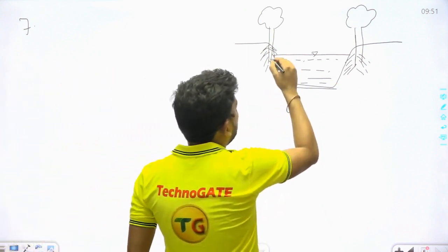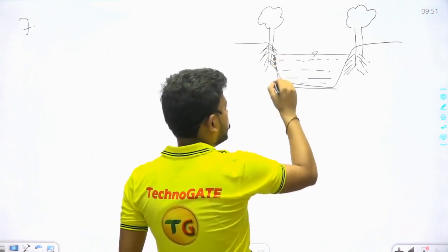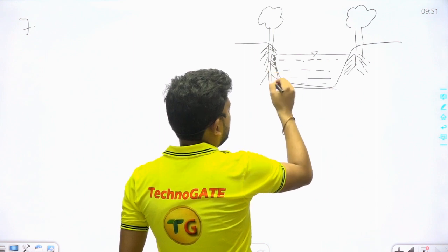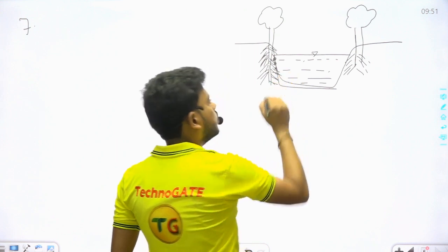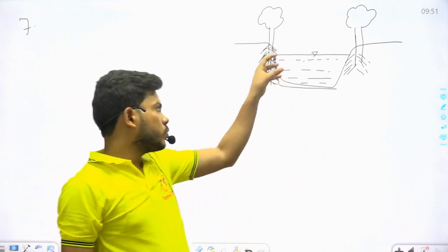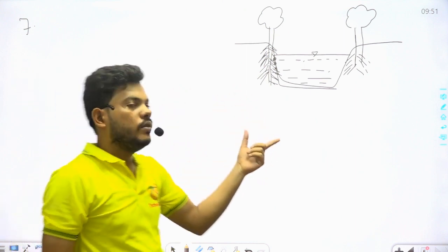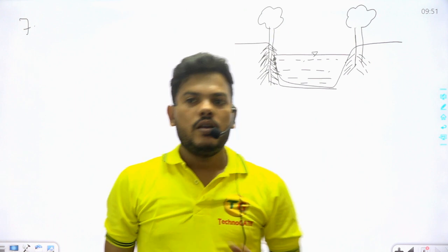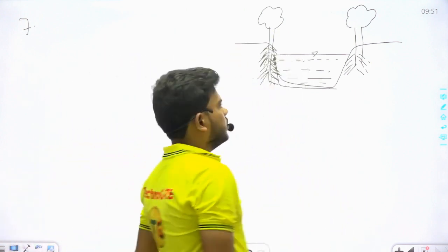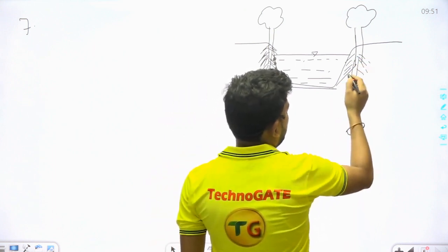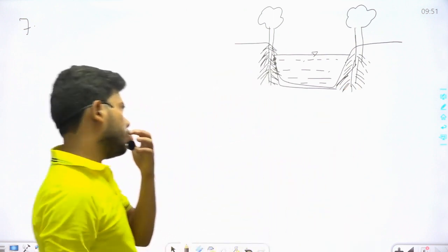These trees hold the soils of beds or sides. The roots of trees hold the soil, so that erosion of soil will not occur. Means to prevent the erosion of soil at the sides or beds of the canal, we have to apply trees.